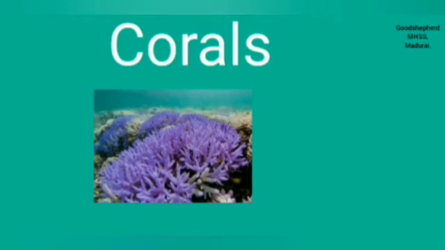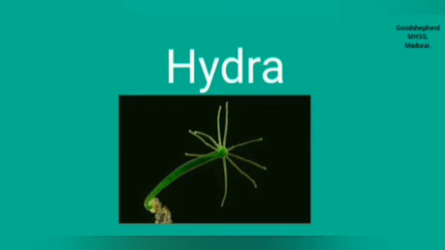Coelenterates live in aquatic habitats, which may be fresh or salt water. Corals belong to this group and live in colonies. Most of the animals are colonial while some have a solitary lifespan.